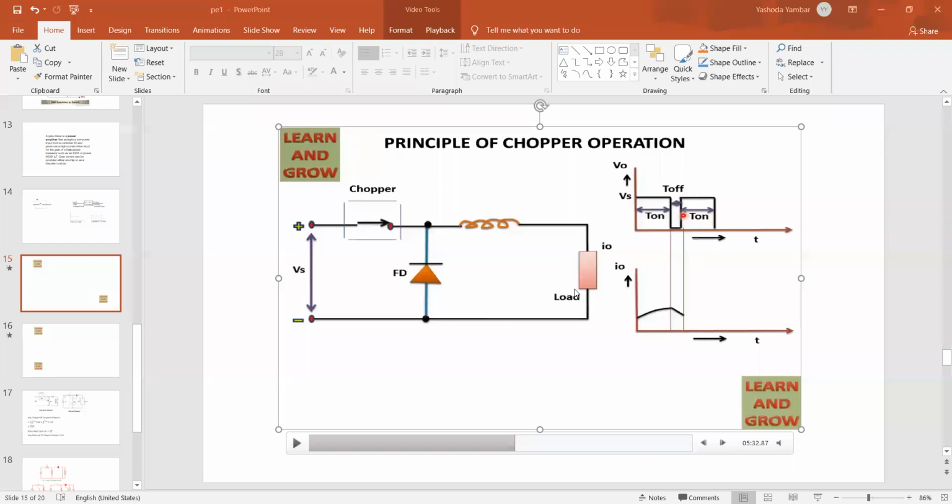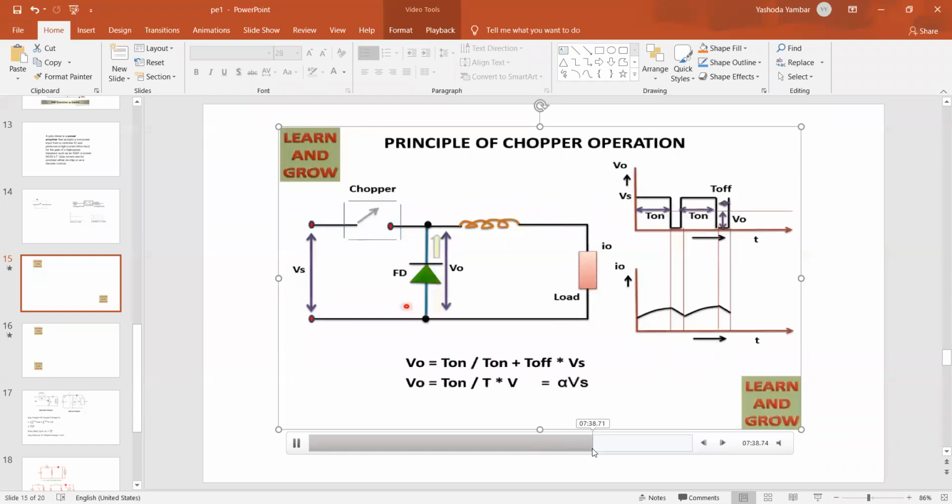It accelerates. Case 2: when the chopper is off or commutated with the help of a forced commutation circuit, the inductor starts to de-energize, and the de-energized current flows through the load, and from load to the freewheeling diode, and freewheeling diode to the inductor. So what is the direction of the current? From L plus to load, load to diode, and diode to L minus. During this process, the inductor starts to de-energize.